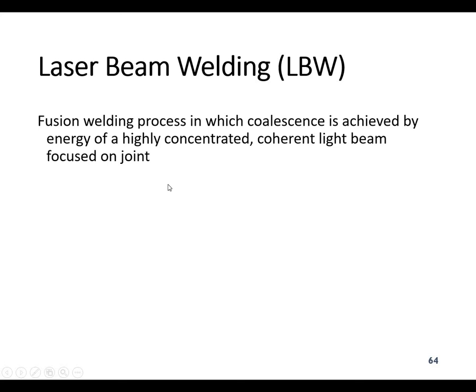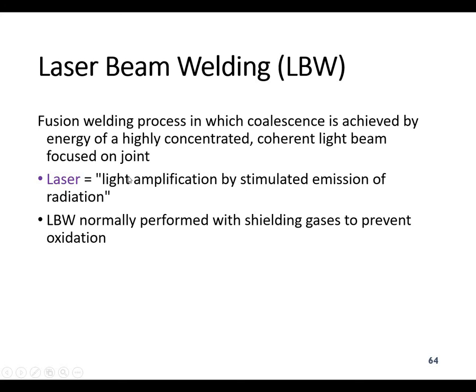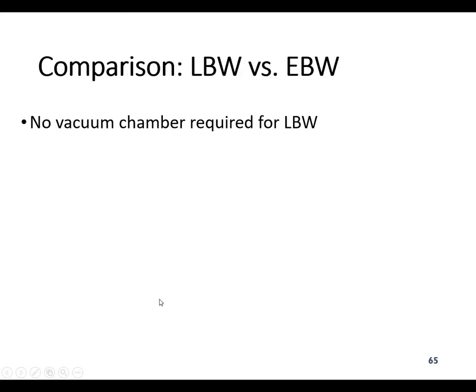So there is another process called laser beam welding, a fusion welding process in which the coalescence is achieved by the energy of a highly concentrated coherent light beam. This process uses lasers, light amplification by stimulated emission of radiation. So we use the laser by concentrating the light energy. Normally this is performed with a shielding gas to prevent oxidation, and filler metal is not usually added. High power density in a small area, so laser beam welding is often used for small parts.